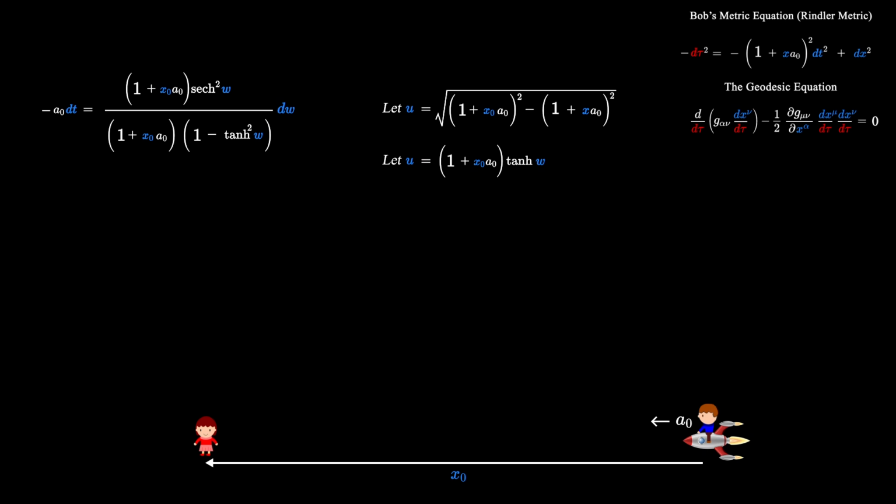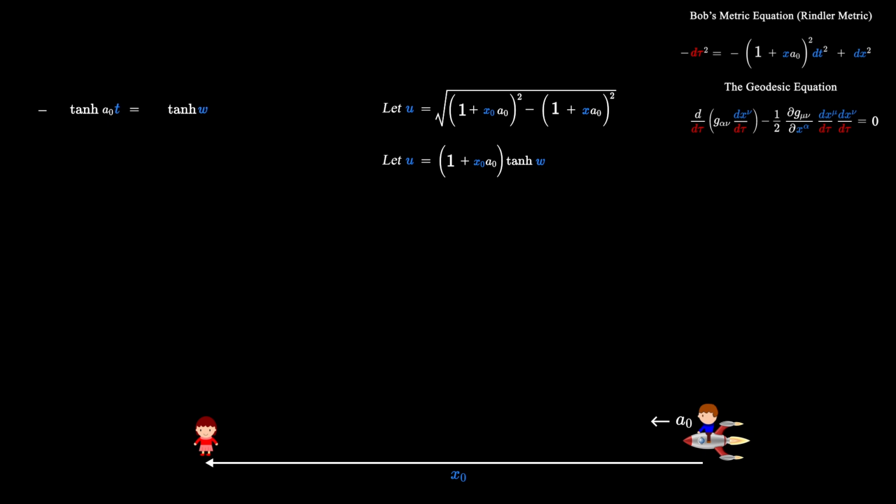Here, let's use the identity that 1 minus hyperbolic tan squared w is equal to hyperbolic secant squared w. Here we see that numerator and denominator cancel, and we're just left with negative a naught dt is equal to dw. Integrating both sides yields minus a naught t is equal to w. Now let's take the hyperbolic tan of both sides. And now let's use the fact that hyperbolic tan of a negative is negative the hyperbolic tan in order to move the negative sign out in front.